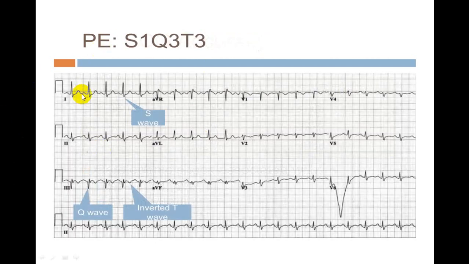This is typical. You can see an S wave in lead 1, and in lead 3, if you see a deep Q wave and T wave inversion, that is why it is called Q3, T3. This can be in acute pulmonary embolism, and there will be a right axis deviation. If you look at lead 1 and lead 3, it is a right axis deviation, and along with this you might have other changes like a right bundle branch block pattern also. So a terminal R wave in AVR will be a little bit in favor.